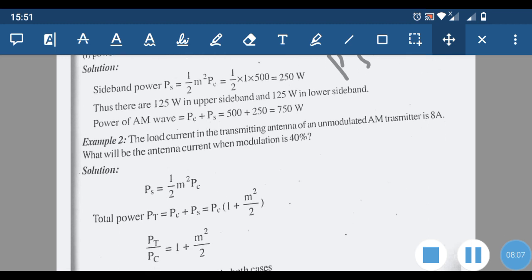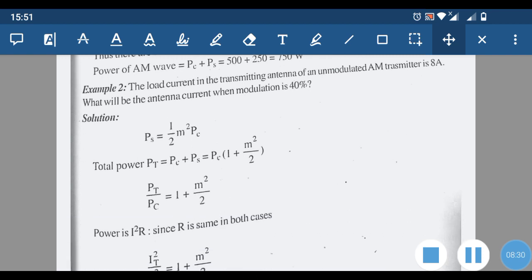The next problem: the load current in the transmitting antenna of an unmodulated AM transmitter is 8 ampere. What will be the antenna current when modulation is 40%? The load current in the transmitting antenna is given as 8 ampere, and the antenna current we have to evaluate. The modulation factor is given as 40%. So Ps will be equal to half m square Pc, and total power Pt will be equal to Pc plus Ps, that is Pc into 1 plus m square by 2. So Pt by Pc is equal to 1 plus m square by 2.